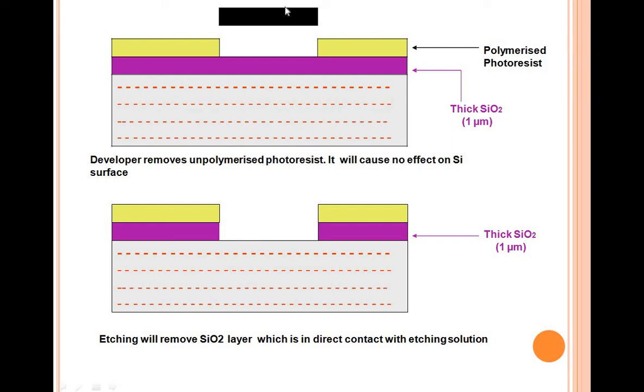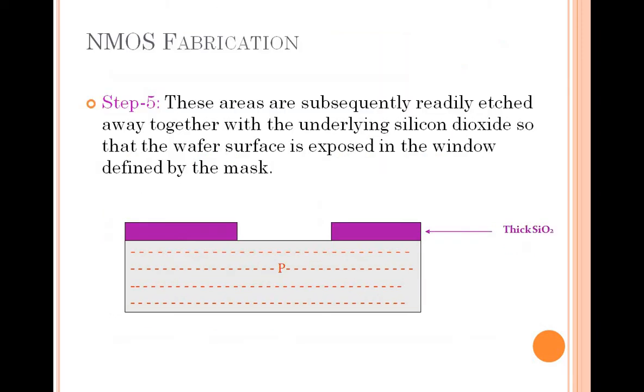For that, first we have a silicon dioxide layer, then a photoresist layer. By using some mask, we are exposing it to UV light. Then the part which is masked is softened, and the part which is exposed to the UV light is hardened. Okay. Now see, this is the hardened part. Now what actually happens after this masking?